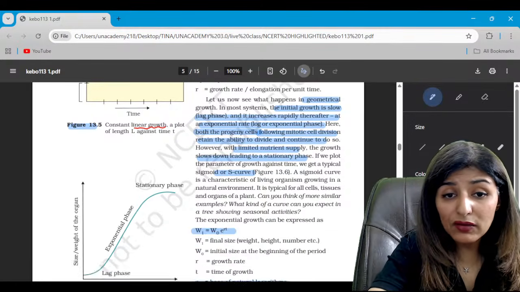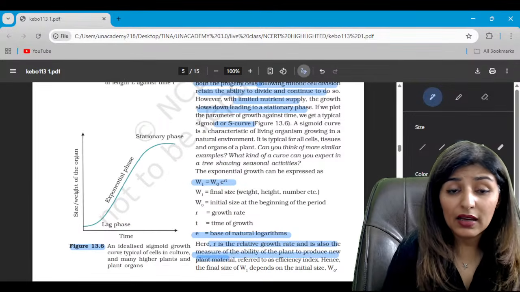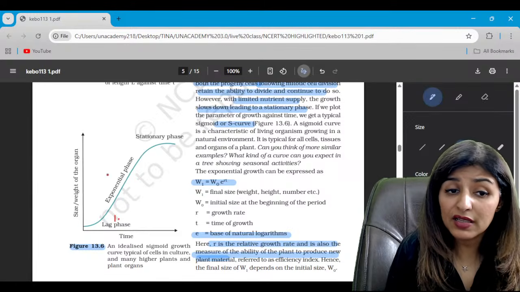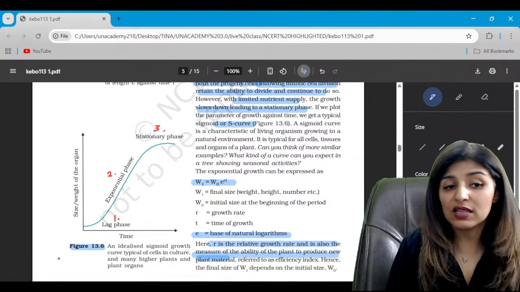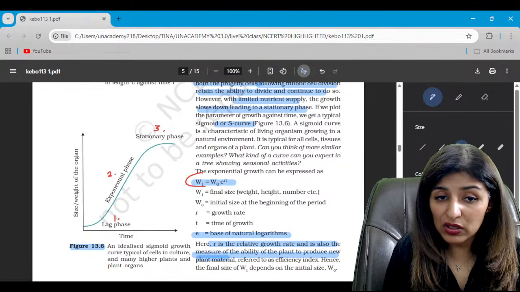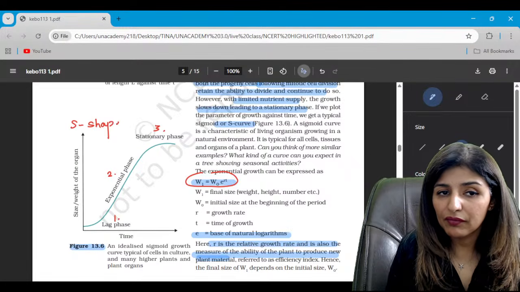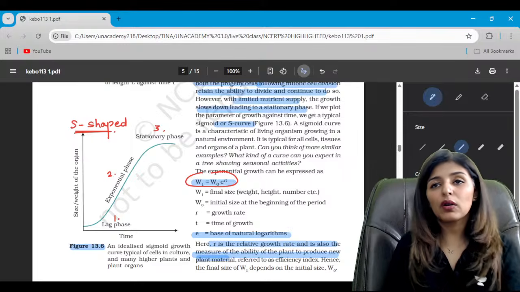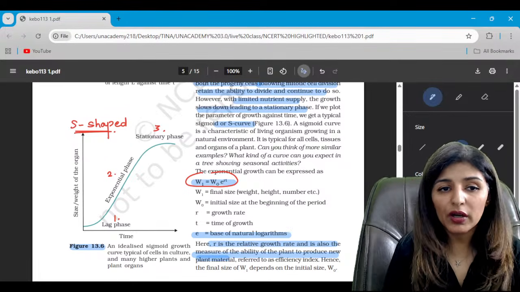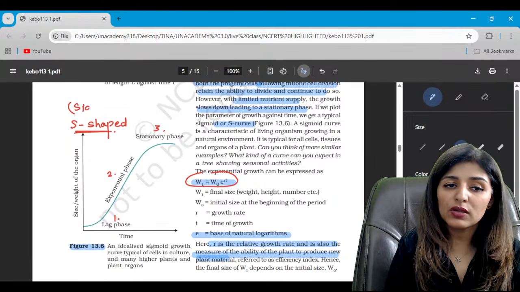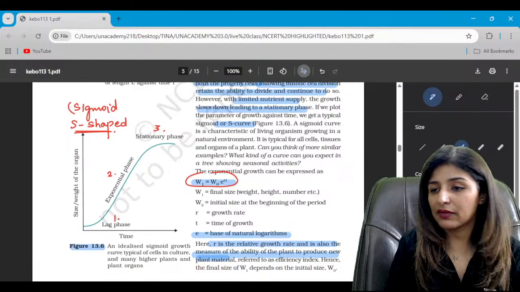While in case of geometric growth, guys, we see 3 phases. One is the lag phase, exponential phase, and then the stationary phase. And see the equation here. So it gives us an S-shaped graph. So geometric will always give you the S-shaped or the sigmoid graph, while the other one is going to give you a linear graph. Is that clear?